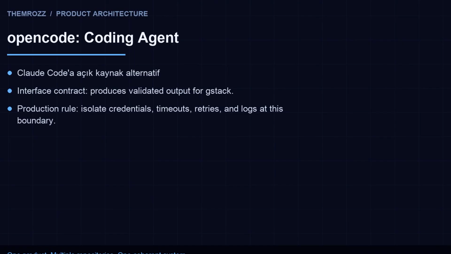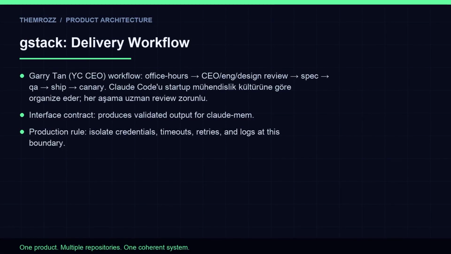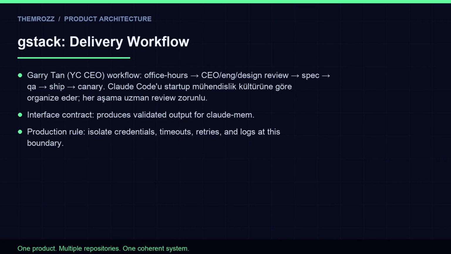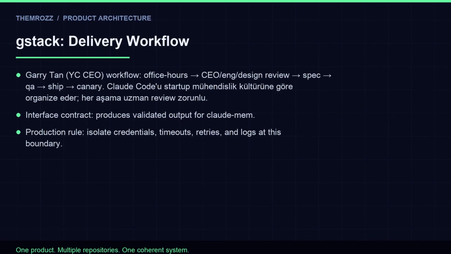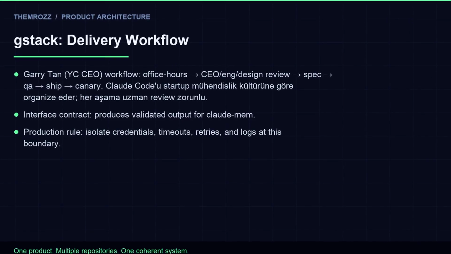GStack listens for this event via a webhook integration, immediately forking the work item into its own workflow pipeline. GStack's API then creates a spec stage record in its PostgreSQL database, linking it to the original vibe-kanban work ID. When the spec is completed through GStack's UI or Claude Code integration, it fires a spec-approved event containing the technical requirements and acceptance criteria. This triggers open code via a CLI command executed by vibe-kanban's automation rules.